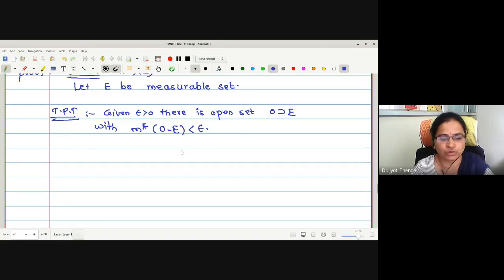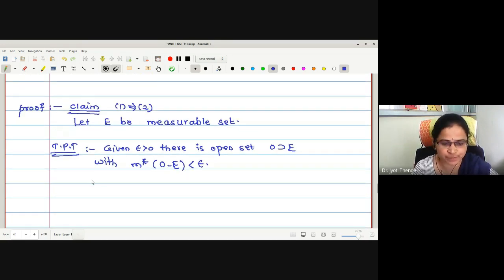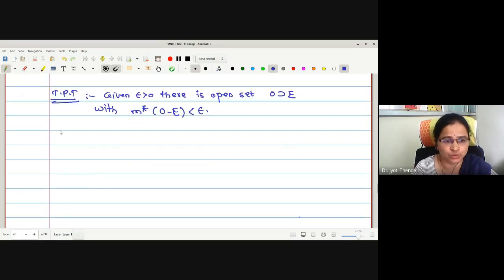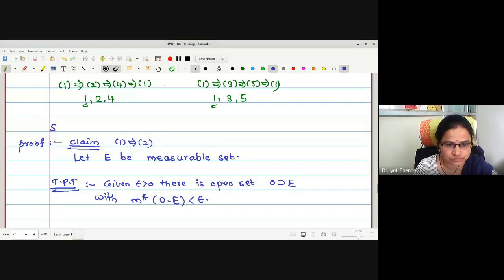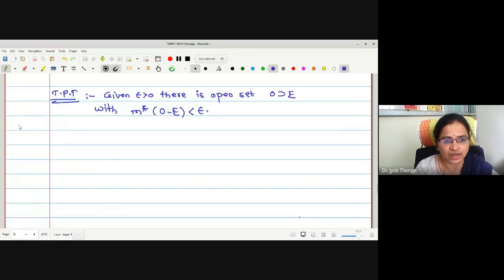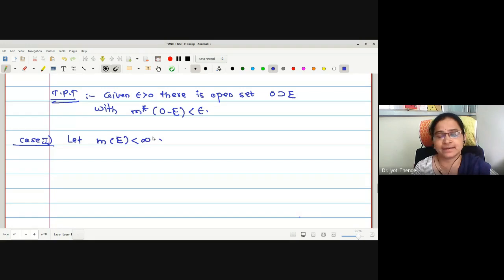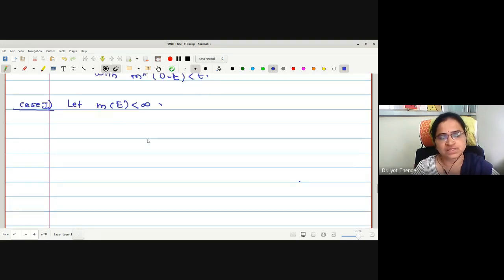Now what I am going to write is directly by using this proposition. Before that, I have to prove the result in two parts. This is step 1. In that, we will consider case 1. What to assume? Let m of E be finite, less than infinity. m of E is finite.